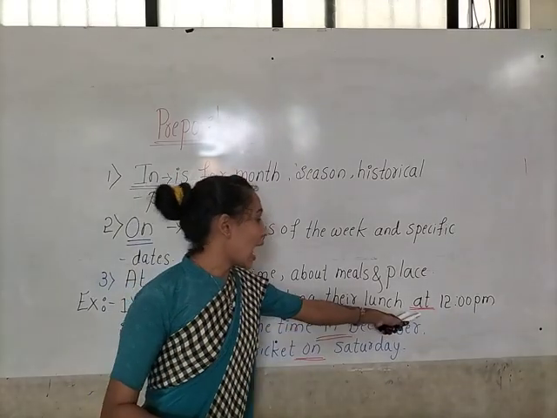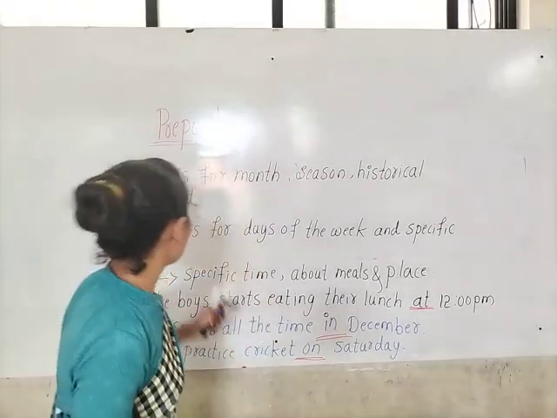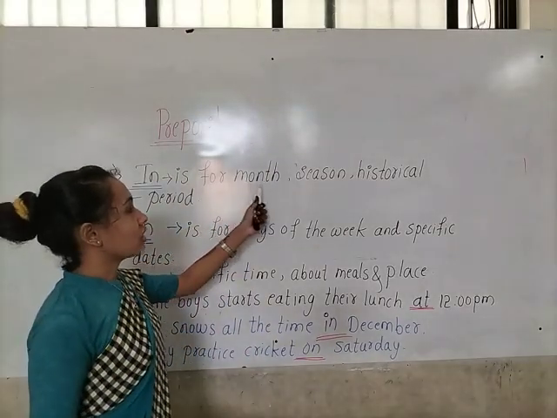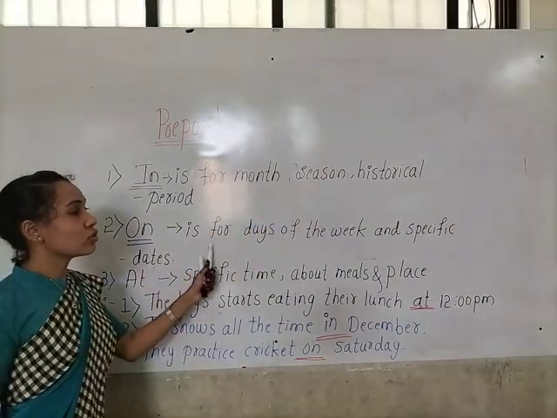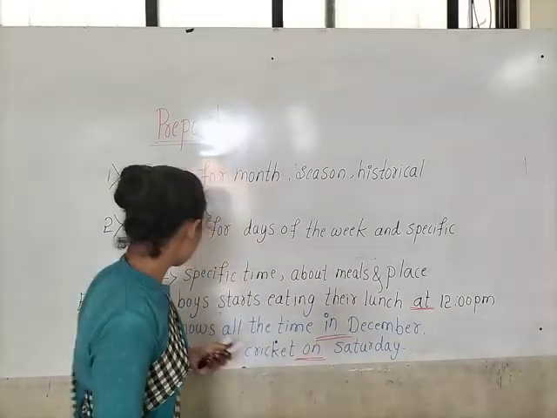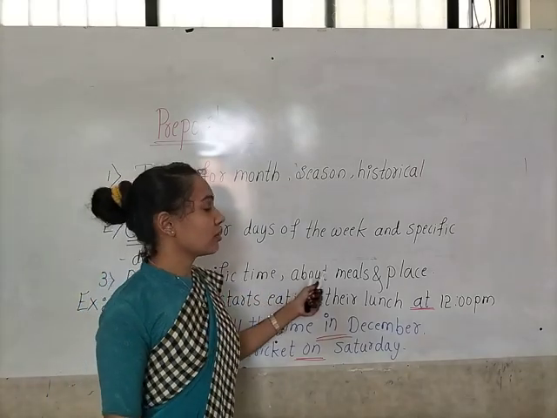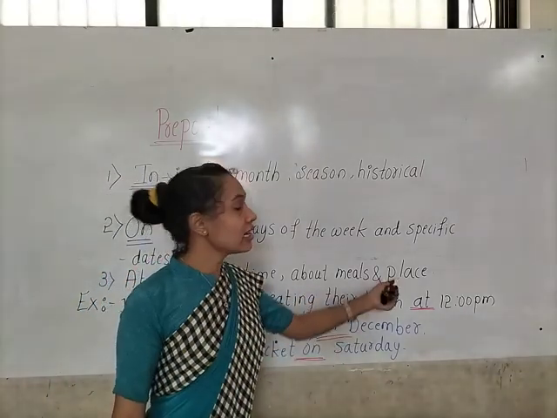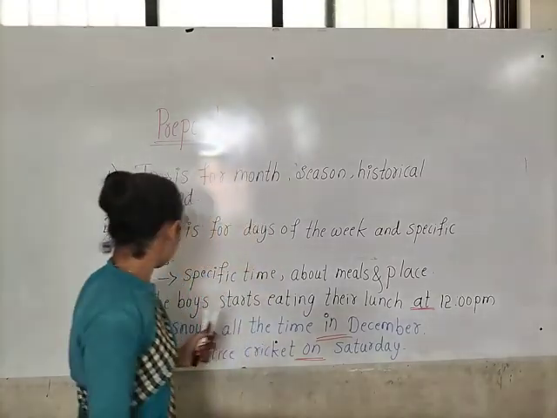So here at, in, on are the prepositions. In is used for the month, season and historical periods. On is used for the days of the week and specific dates. And at is used for showing the specific time, meals and places. And now let us see some more examples about these.